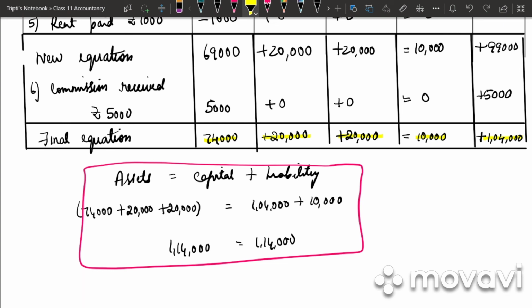So today I taught you a very basic accounting equation sum. Tomorrow we will be going one step higher and doing a slightly more difficult sum.